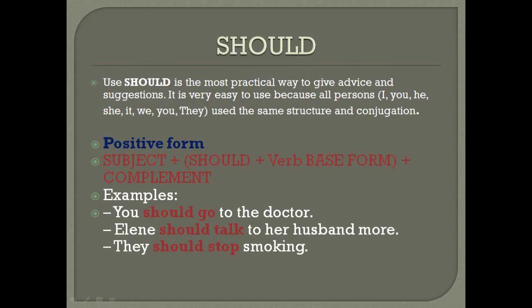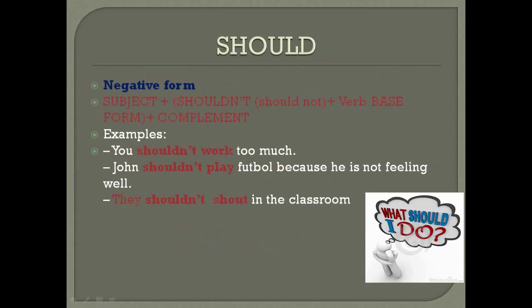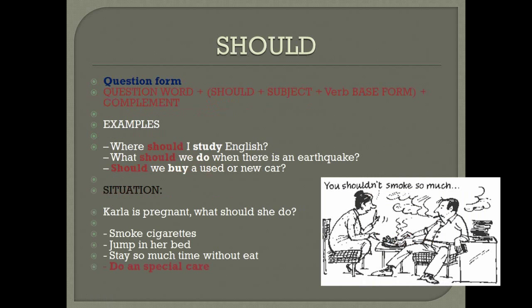They should stop smoking. Negative form: subject plus shouldn't plus complement. Examples: You shouldn't work too much. John shouldn't play football because he's not feeling well. They shouldn't shout in the classroom.